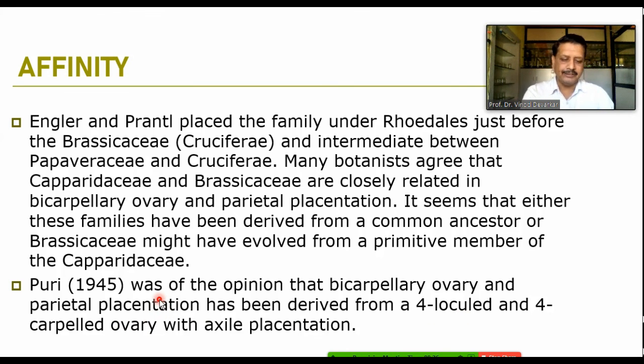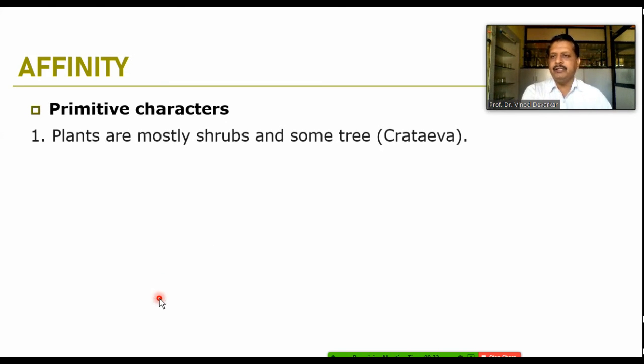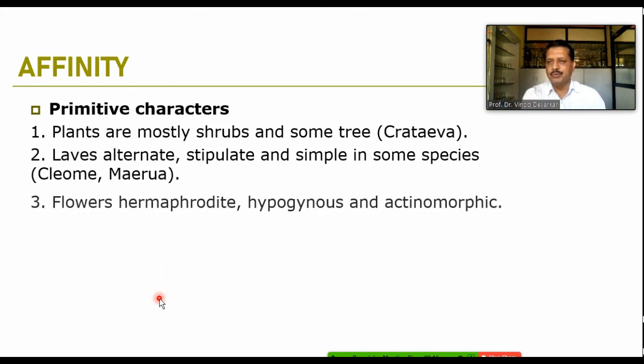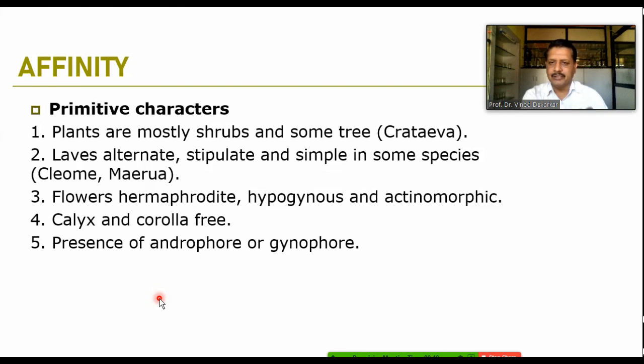Here you can find some primitive characters, like the plants are mostly shrubs and some are tree. जसं आता क्राटावाचं उदाहरण आपण घेतलेलं होतं. Leaves are alternate, stipulate and simple in some species, Cleome and Meru. So it is also a primitive character again. Flowers are bisexual, hypogynous and actinomorphic. This is also a primitive character. And calyx and corolla free. So these are some of the characters which are prominently noted as primitive characters. Then presence of androphore and gynophore. This is also considered as the primitive character in this family.